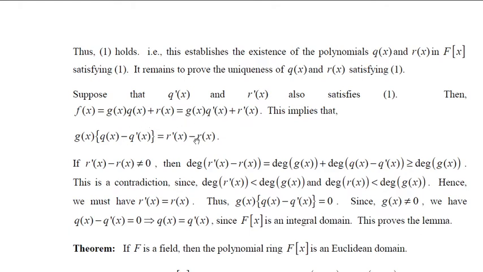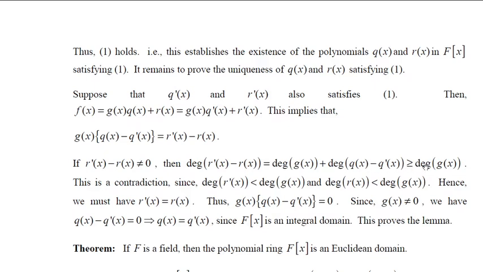But since these two are equal, send one of them to this side and this one to this side, you will get this. Now here, this may be 0 or non-zero. Suppose this is non-zero, that is r dash of x minus r of x is not equal to 0, then degree of r dash of x minus r of x is equal to degree of this. But degree of this is nothing but degree of g of x plus degree of this. So sum of the degrees is greater than or equal to degree of one of them, because degree is non-negative.